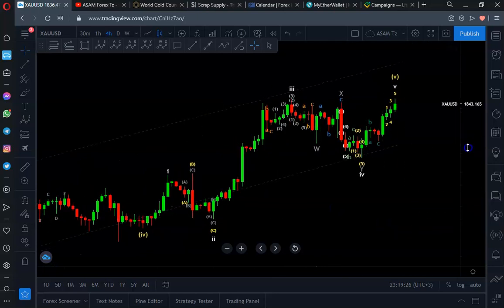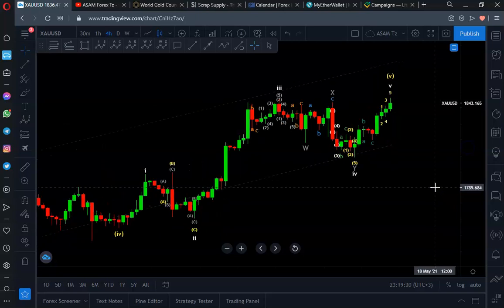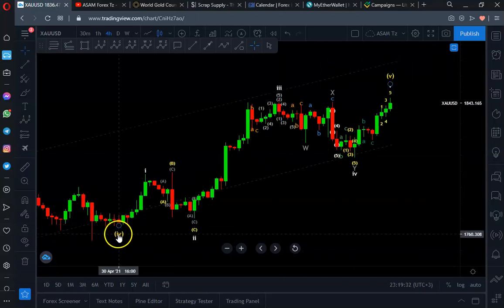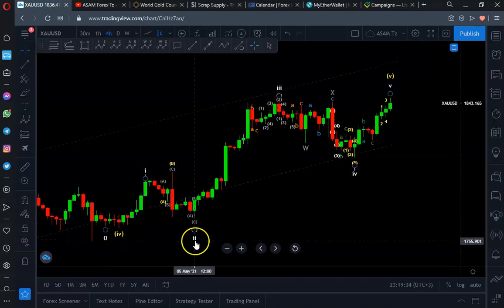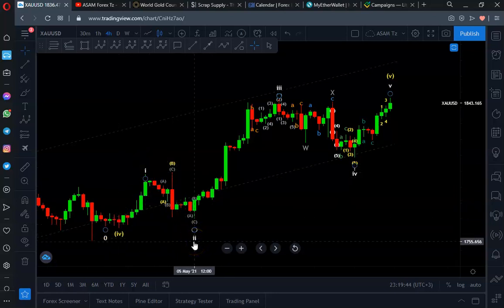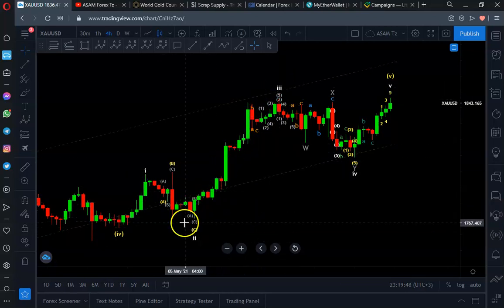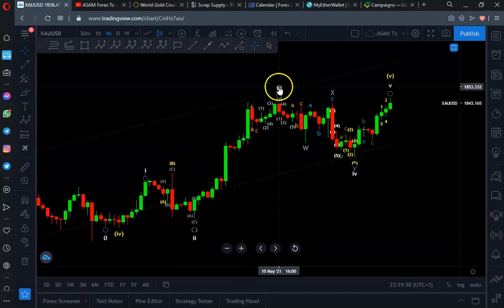Now when we look at the morphology of this fifth wave, we find that we had this one, then 2; those are waves labeled in white color now, and our concentration is on those. So we had 1 to the top, then 2 to the downside, and then we had the third wave, which seems to be extended.